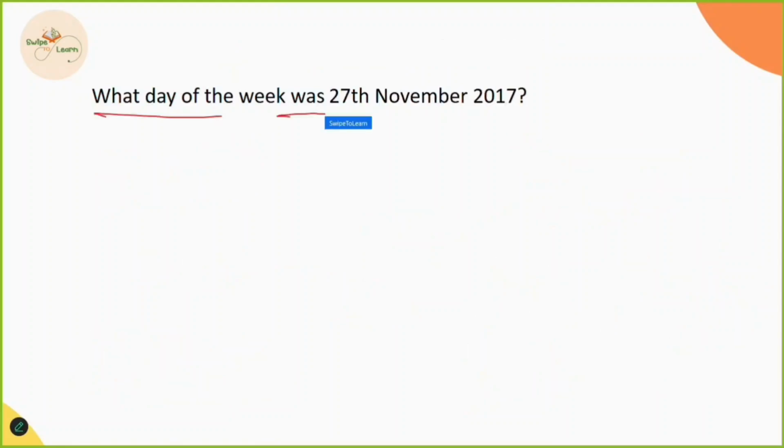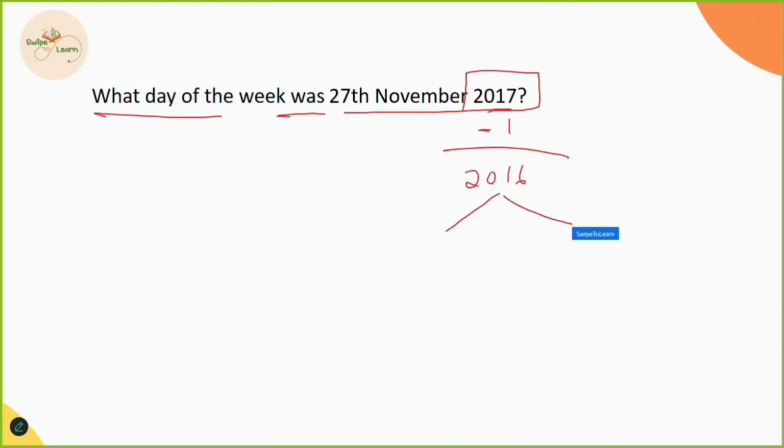What day of the week was 27th November 2017? Same as the previous question. First, we need to consider the completed years, which means minus 1. 2017 minus 1 gives 2016. Now we have to divide into nearby century years. Nearby century for 2016 is 2000. So 2000 is the nearby century year. And the remaining years we write as they are.